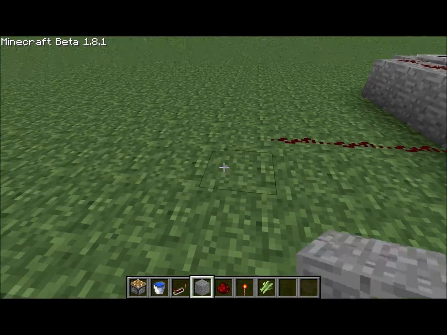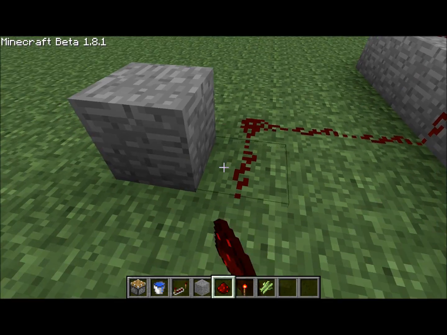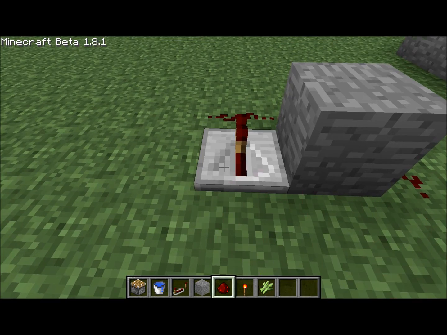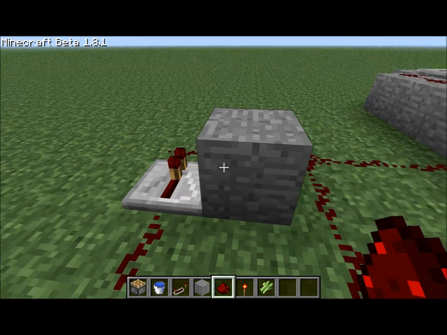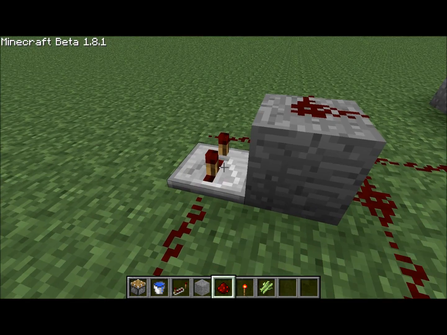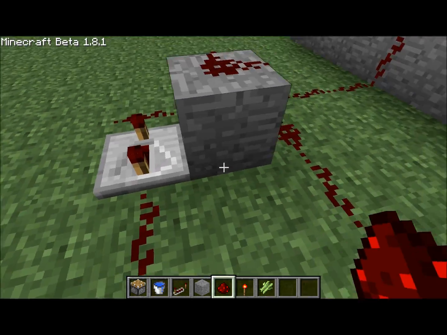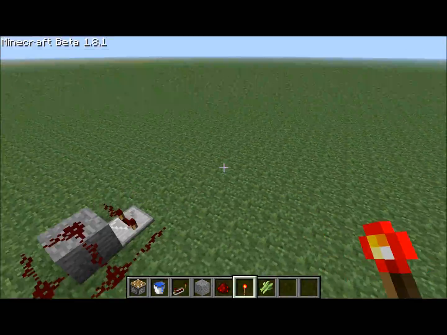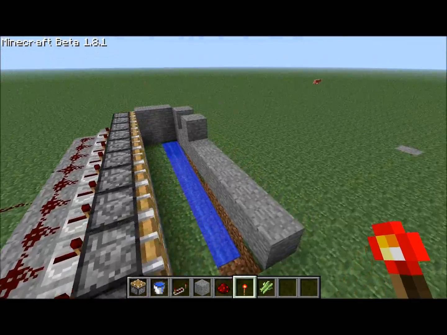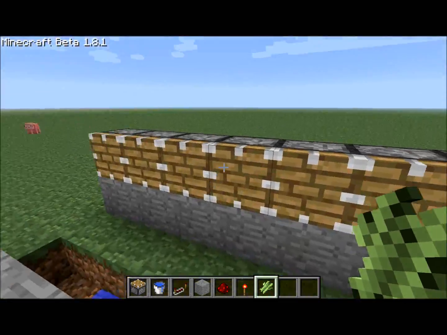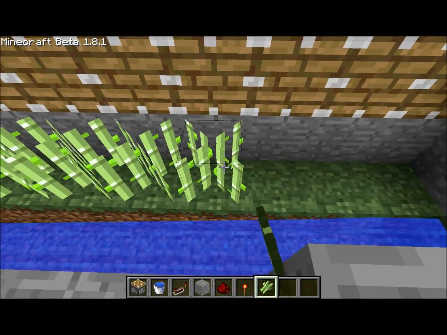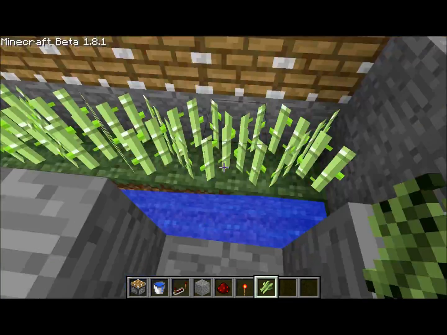Take it out 3, put a block here, 1 there, redstone here, redstone there, do that, like that, like that. Put that down to 4 notches. Then, so this is a clock, so it'll infinitely make these pistons go back and forth. Then you want to add your sugar cane.